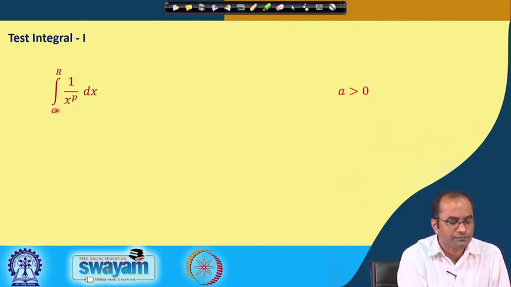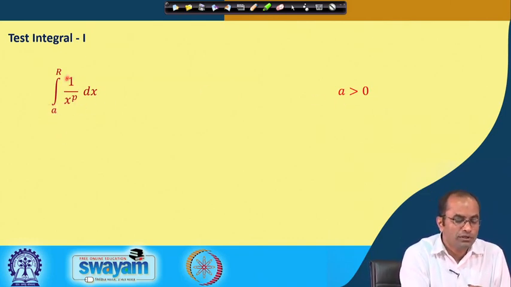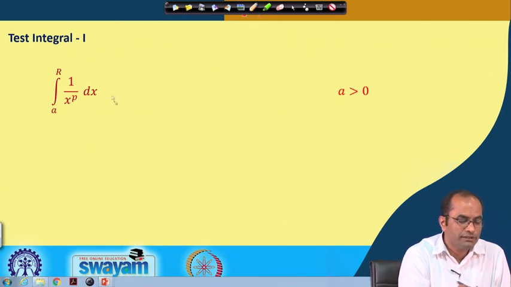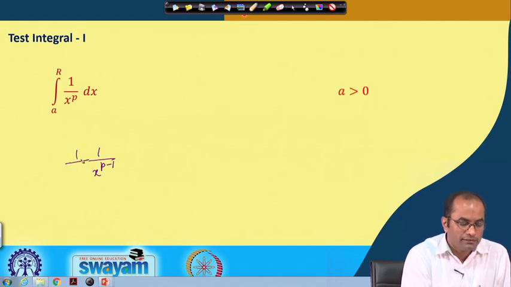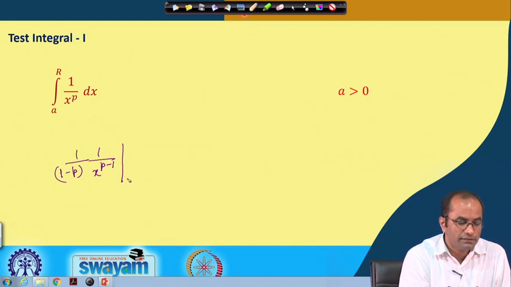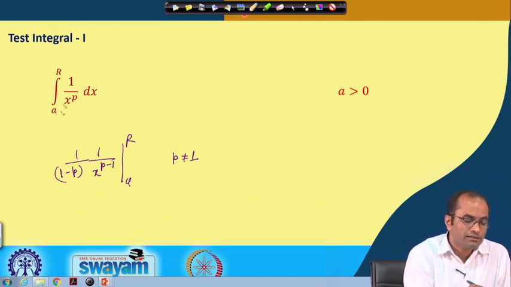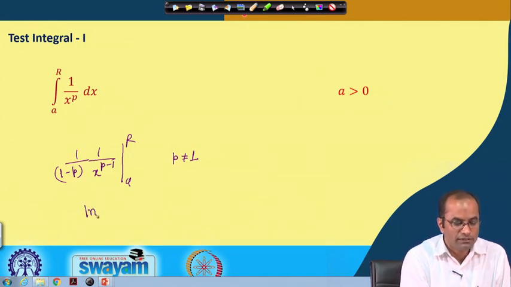This a is a positive number. So, here 1 over x to the p, which is x power minus p. When we integrate this, we get x power minus p plus 1, divided by minus p plus 1, so 1 minus p will also come. So, that is the integral from a to r, but this is for p not equal to 1, because when we take p equal to 1, we will get 1 over x, whose integral is the logarithm of x, and then we will take the limit.